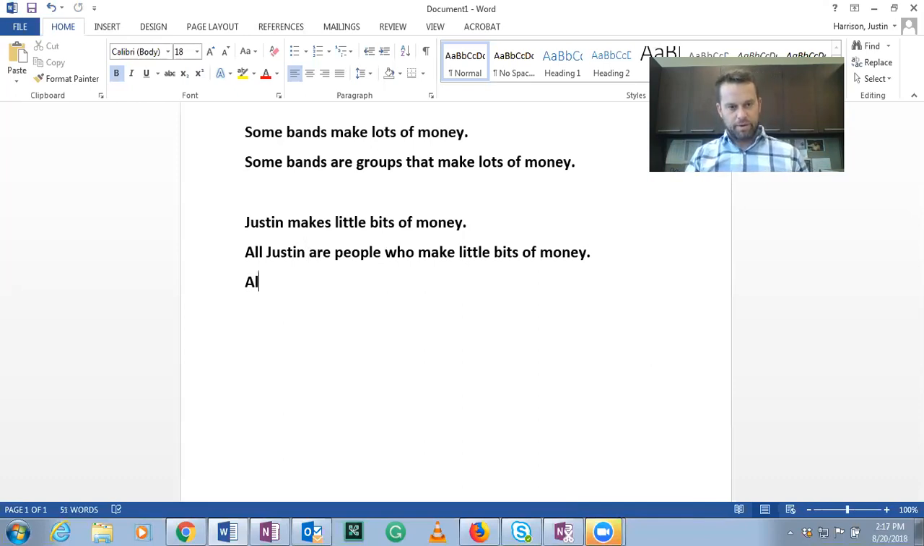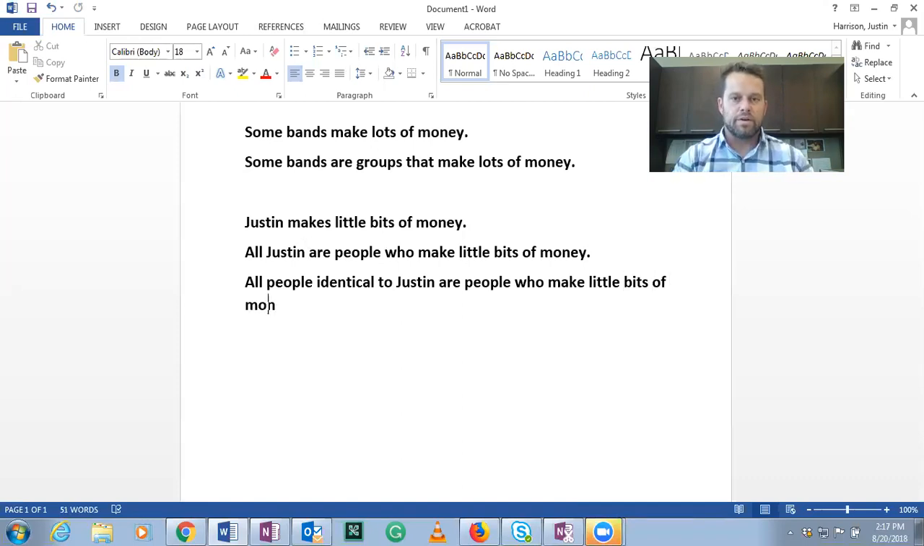So when you're talking about a specific person, you say all people identical to Justin are people who make little bits of money. I know it's somewhat tedious here, but all people identical to Justin are all people. Me, I'm the only person who's identical to Justin. I'm the only one who inhabits this body. Well, most of the time, sometimes my alternate personalities come out, just kidding. But all people identical to Justin, or me, are people who make little bits of money, or people who don't make enough money.